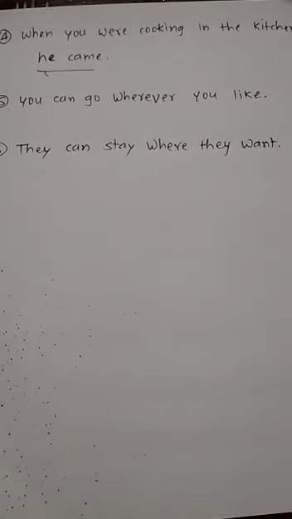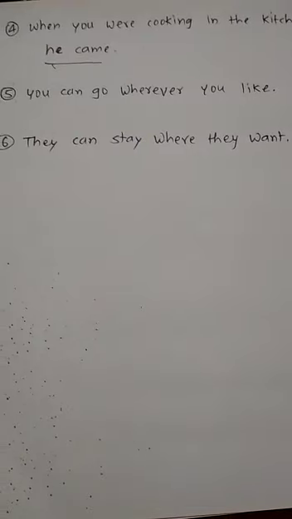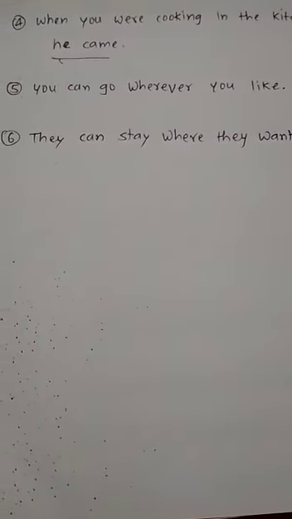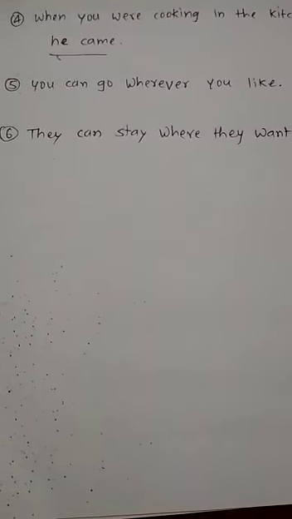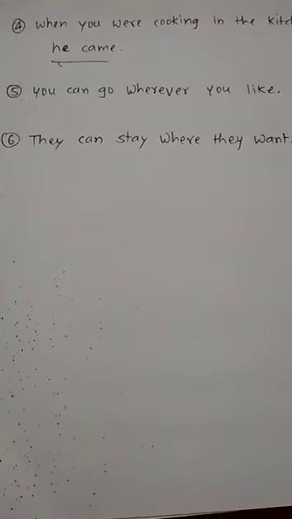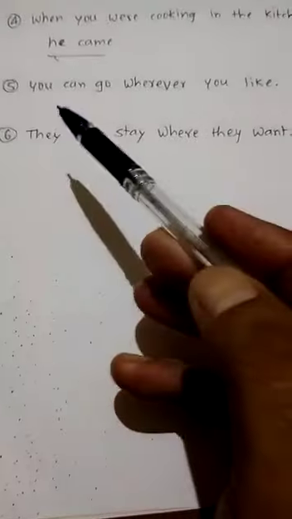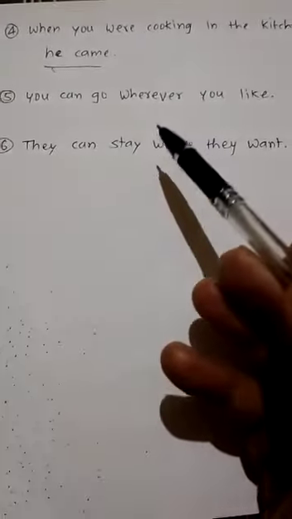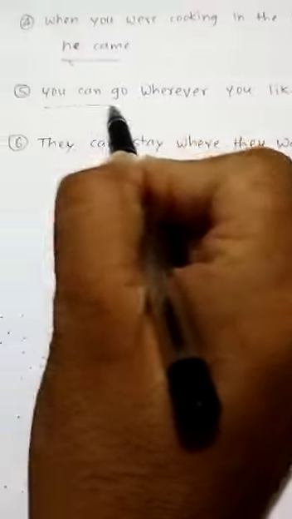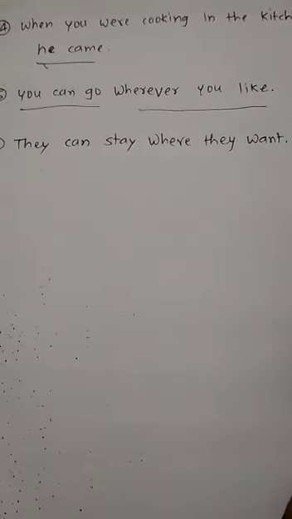And how to identify, that's quite easy. You must see the connective, whatever wh word, that, and certain other words are also there. Those words are used as connectives in these clauses. By its type you will come to know how to identify it. Then "you can go wherever you like." See, "you can go" is the main clause, and "wherever you like" is the subordinate clause.